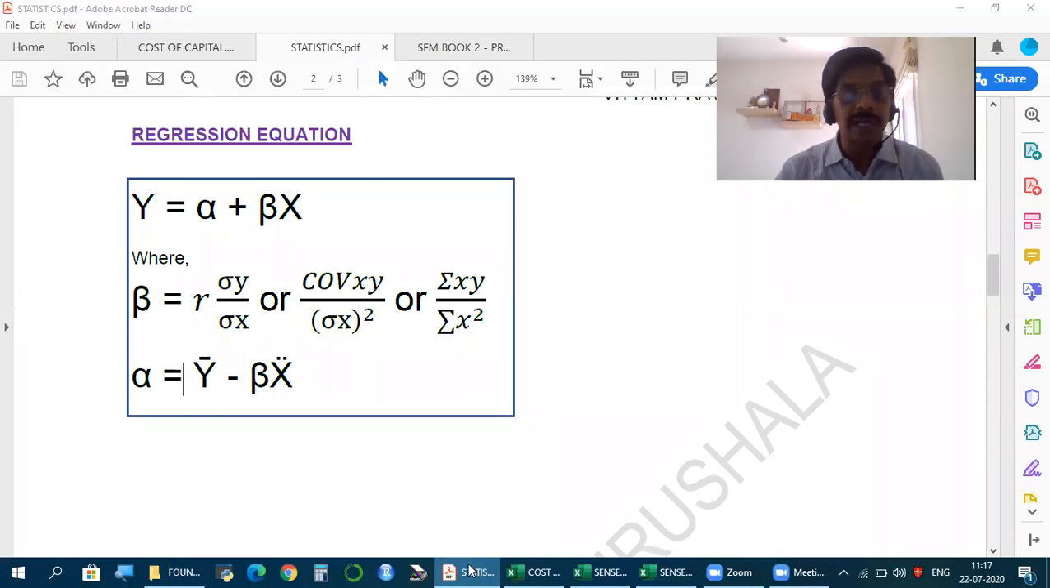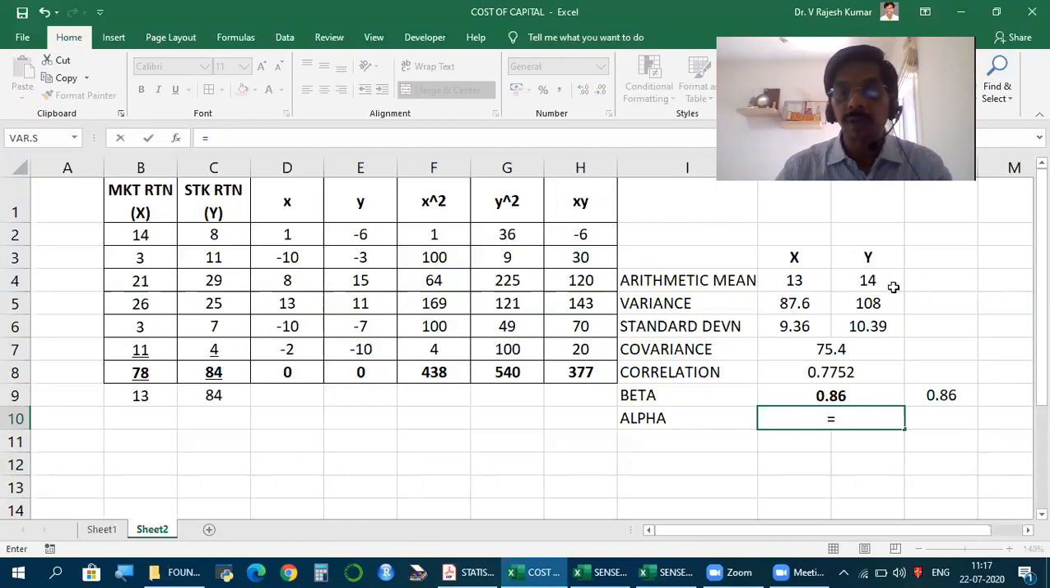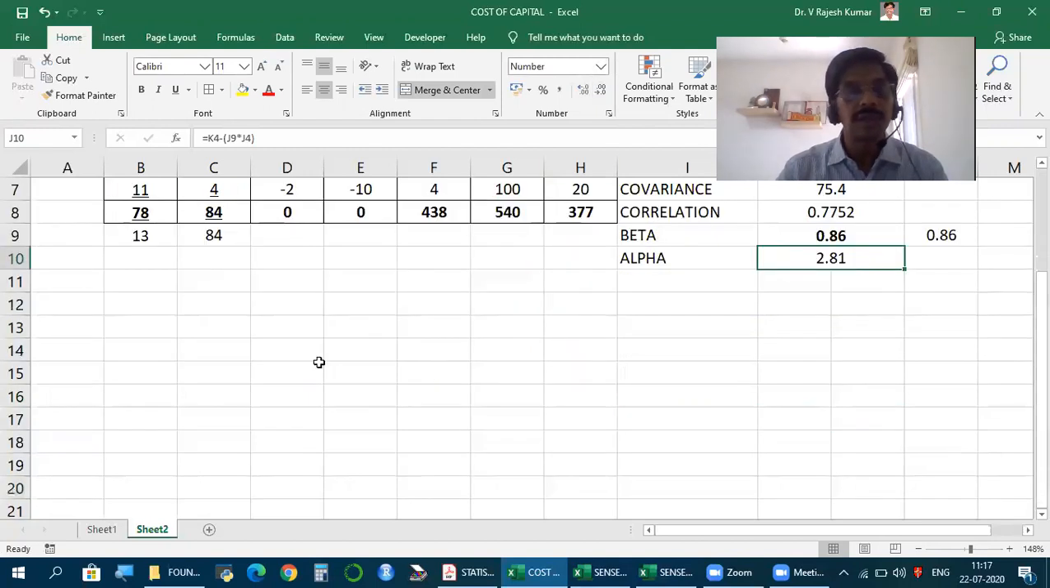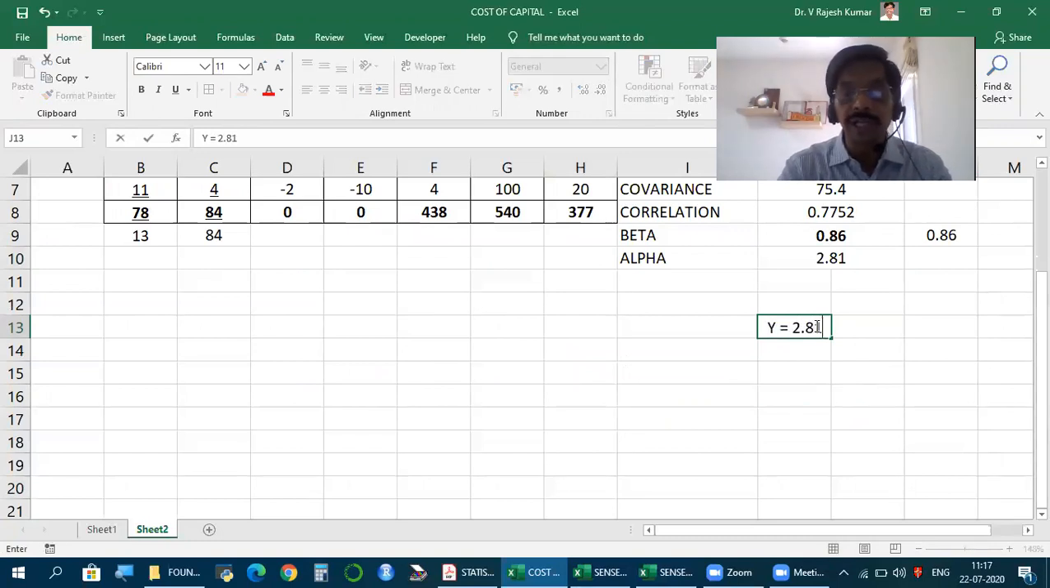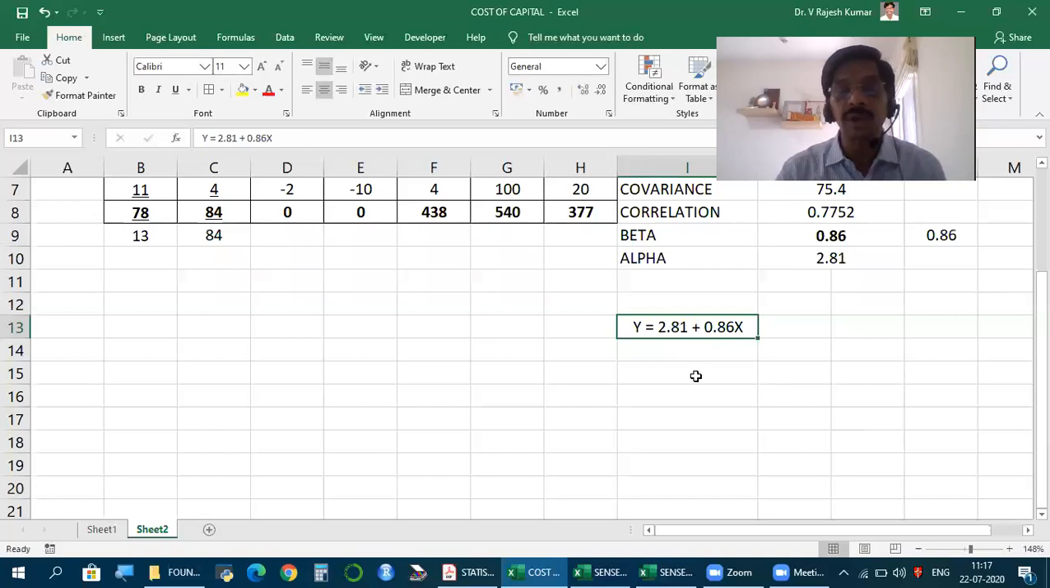Though we don't need it for now, I'm just showing how to calculate alpha. Y bar minus beta into x bar. Y bar, the arithmetic mean for y, minus beta into x bar, 2.81. So in case we are asked to write, y is equal to 2.81 plus 0.86x. This is what we call the regression equation of y on x, where x is market return, y is stock return.